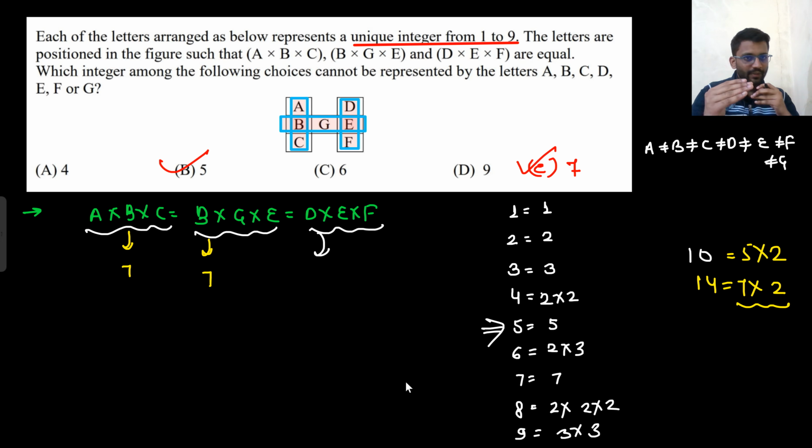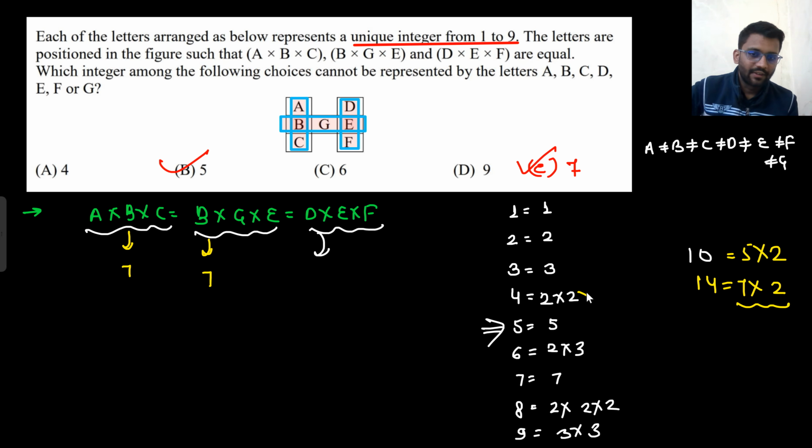The number has to be prime. 5 is a prime number. 7 is also a prime number. 2 is also a prime number. Okay. But 2 can be given by 4 and 8 and even by 6 as well. 3 can be given by 9 and 6. Right? And 1 is certainly there as well.